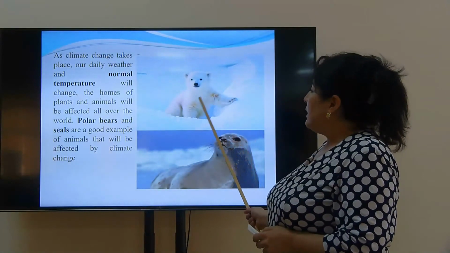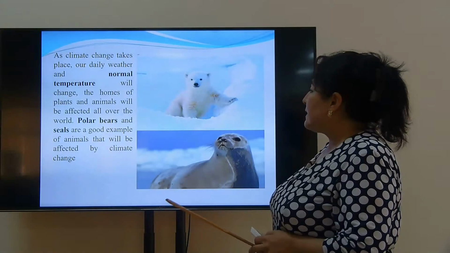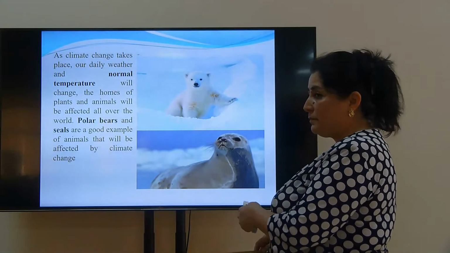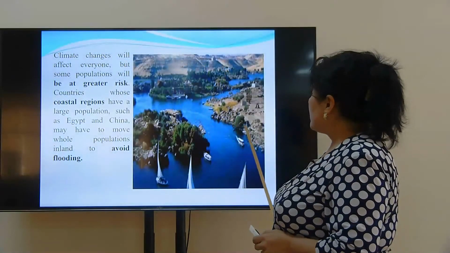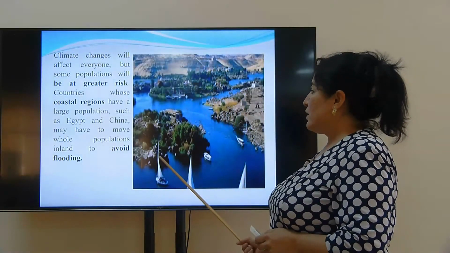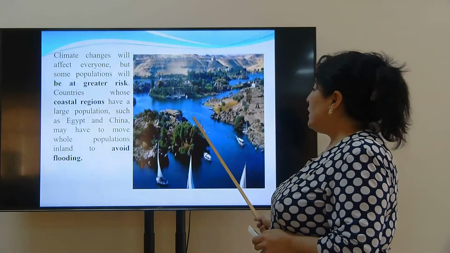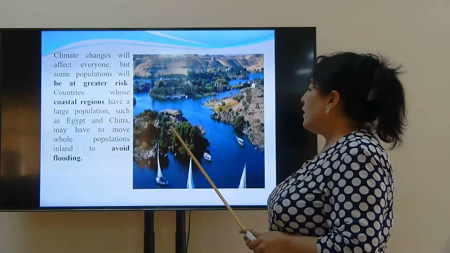Polar bears and seals are a good example of animals that will be affected by climate change. Countries whose coastal regions have a large population, such as Egypt and China, may have to move whole populations inland to avoid flooding.